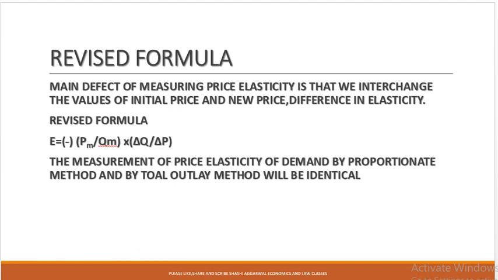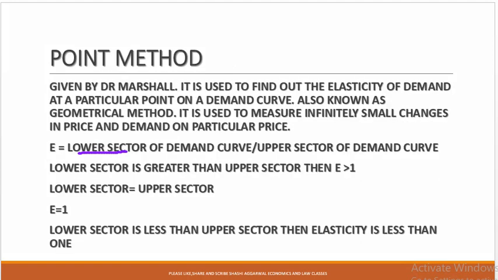So here elasticity of demand is equal to minus minimum price divided by minimum quantity, into delta Q upon delta P. Now the point method, given by Marshall, is used to find out the elasticity of demand at a particular point on a demand curve. It is also known as the geometric method. It makes infinitely small changes in price and demand due to a particular price.